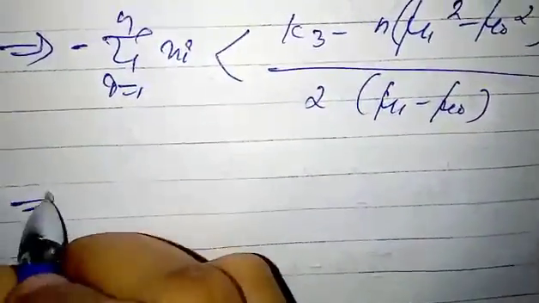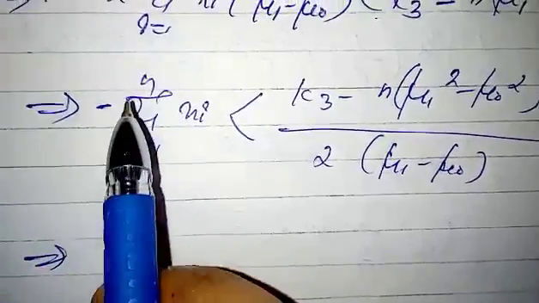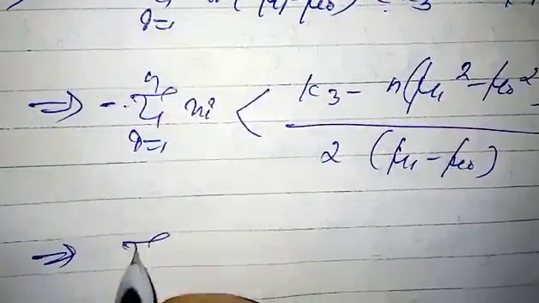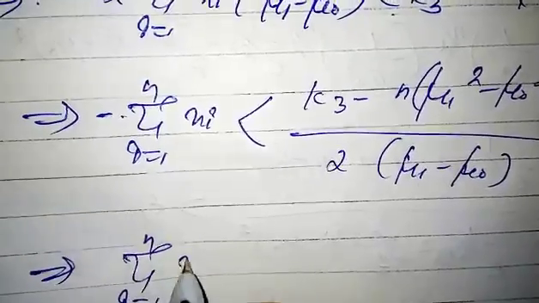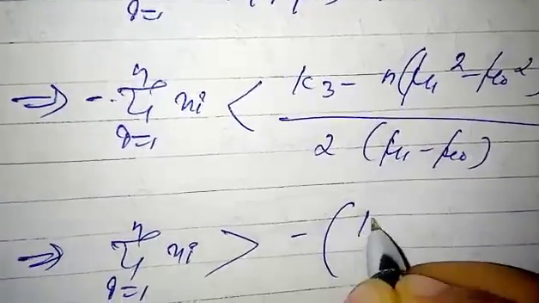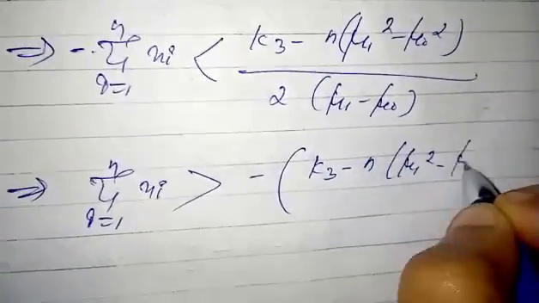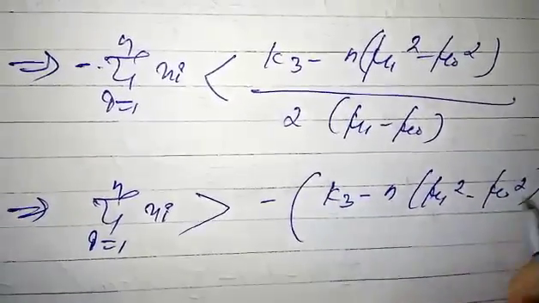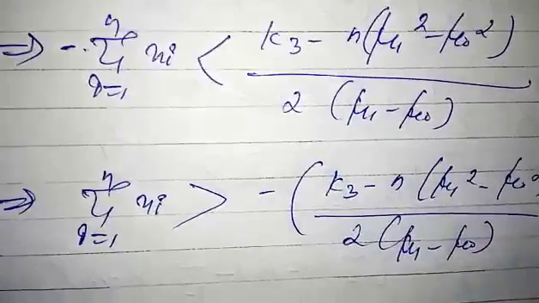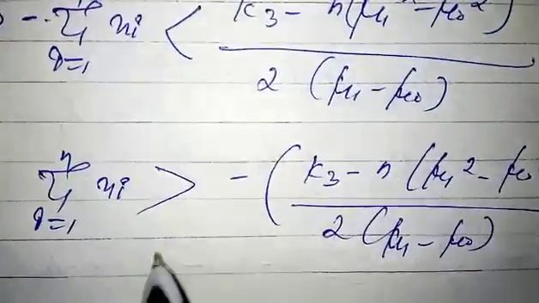Then we multiply by minus 1 on the negative side. Then this becomes summation i = 1 to n xi greater than minus k3 minus n into mu 1 square minus mu naught square divided by 2 into mu 1 minus mu naught.